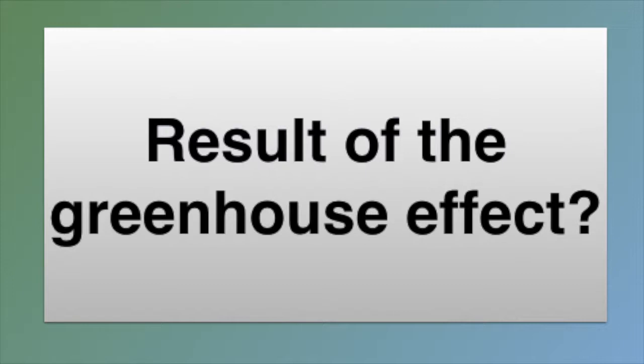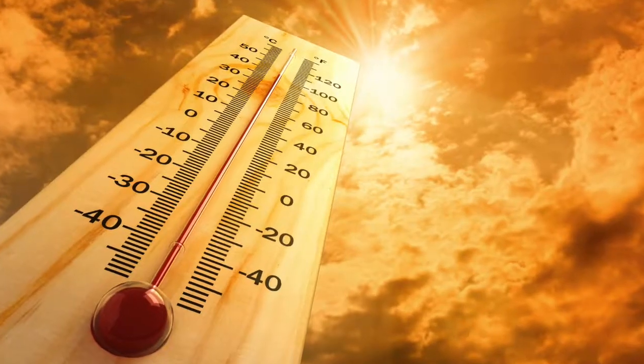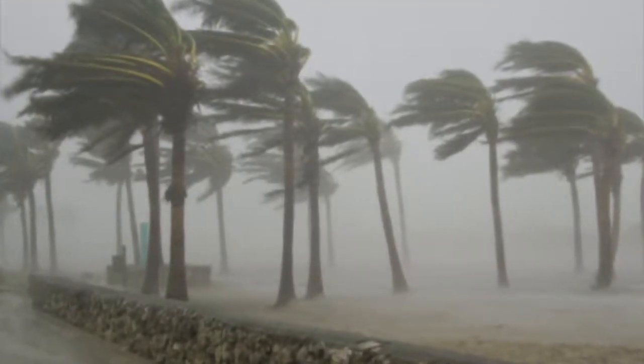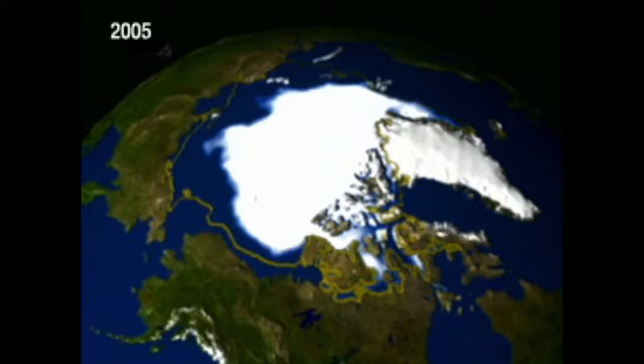Greenhouse effects are linked to extreme climate change. For instance, rising temperature. 2016 was ranked as the warmest year on record. This map indicates the areas that are warmer than average. Extreme events range from extreme rainfalls to extreme low temperatures.